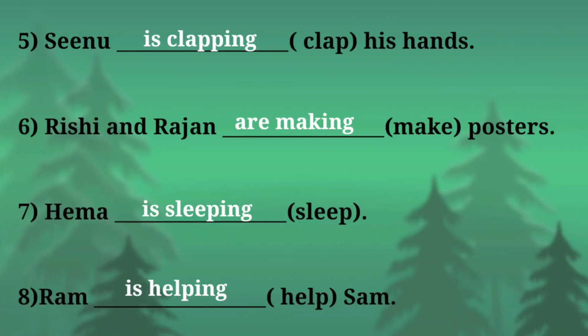Okay students, have you understood this book back exercise? Shall we recall once? You have to remember these things. See here, am is always used with I. We use is with he, she, it and singular naming words. And then we use are with you, we, they and plural naming words. Then the rules for adding ing to the main verb follow. First, for some verbs we simply add ing to the spelling. Second, for some verbs that end with e, you have to remove the letter e and then add ing. And the third rule is, for some verbs where the second last letter is a vowel, the last letter is repeated and then you have to add ing.